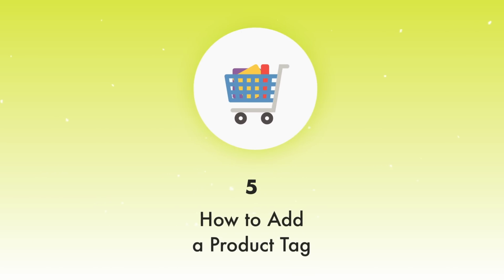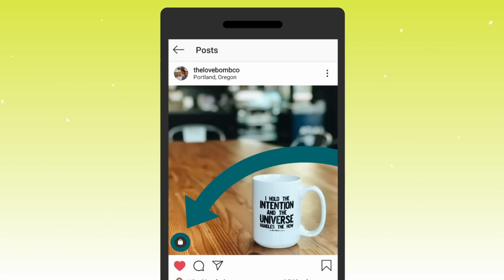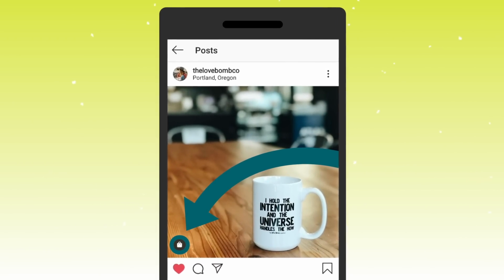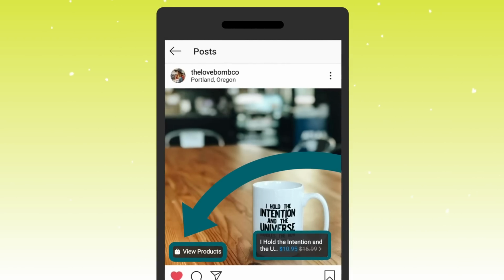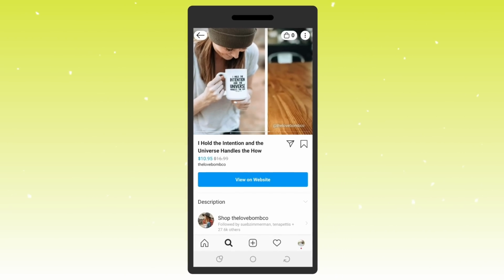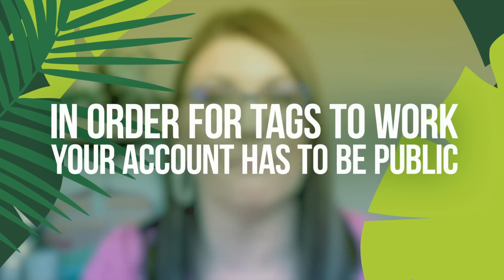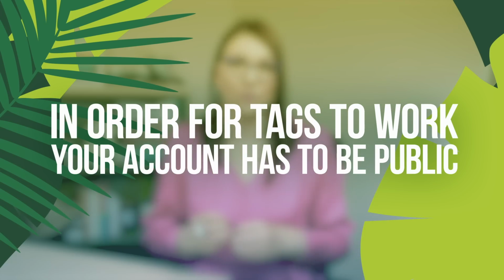If you already have your store set up, you can add product tags to your Instagram posts that have your products in them. Those posts have a little shopping bag icon on them so people know that they're shoppable, and by tapping on the photo itself, they will see all the product information and can navigate through the shop to complete the purchase. Now that you're familiar with all these different types of tags, there's one caveat that we want to make sure you're familiar with. Your Instagram account has to be public in order for tags to really work. If you tag an account and your account is private and that account isn't following you, they won't be able to see your content that's been tagged.